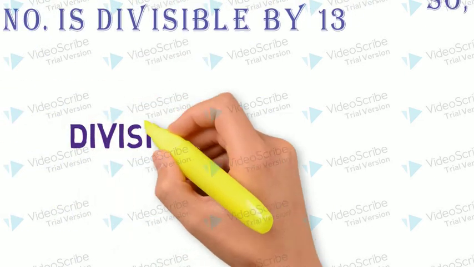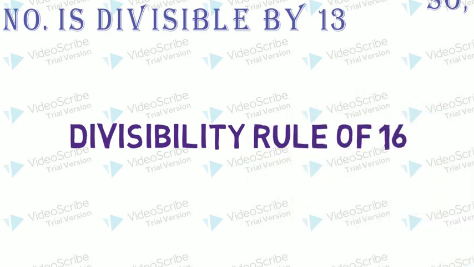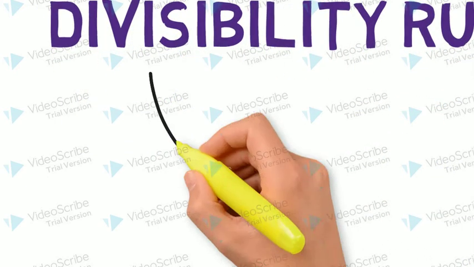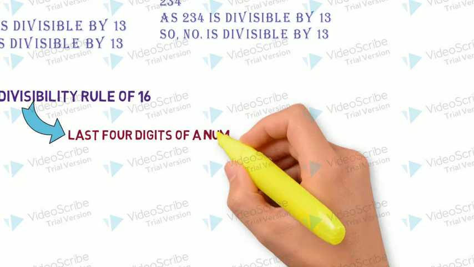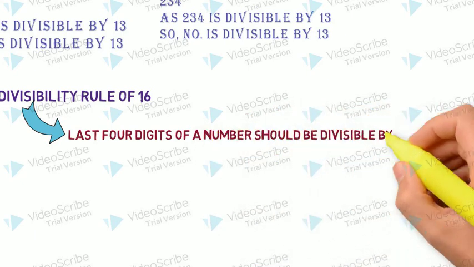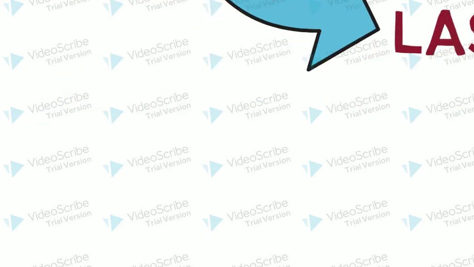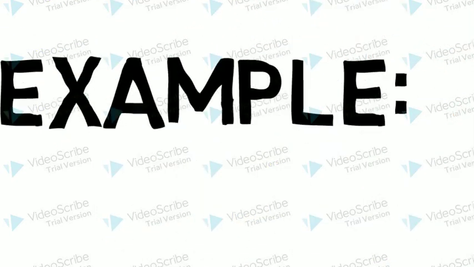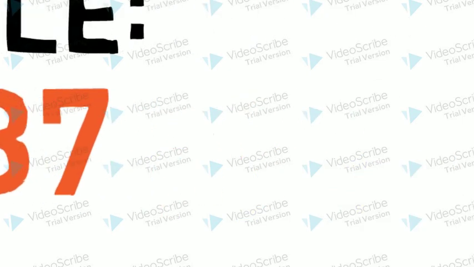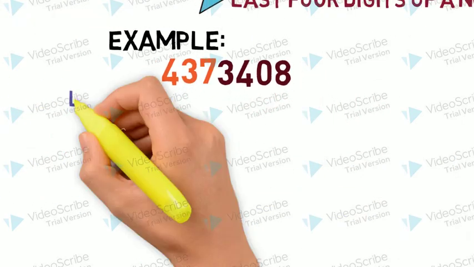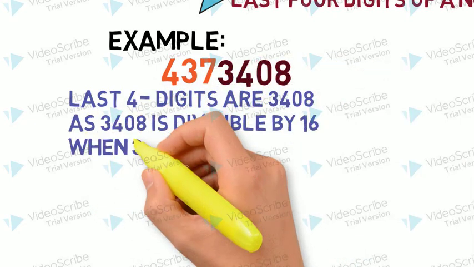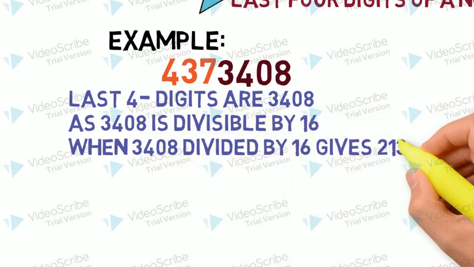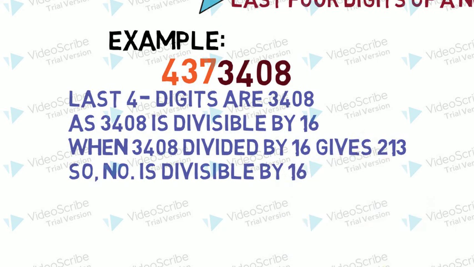What about the divisibility rule of 16 now? Let's see what this rule says. Here we will observe the last 4 digits of a number, and the last 4 digits should be divisible by 16. Let's see an example. Here I am taking the number 4373408. We can simply say the last 4 digits are 3408. Let's divide it by 16. Yes, this is divisible by 16 because after division we get the remainder 0. So the given number is divisible by 16. Let's have a look at another one.